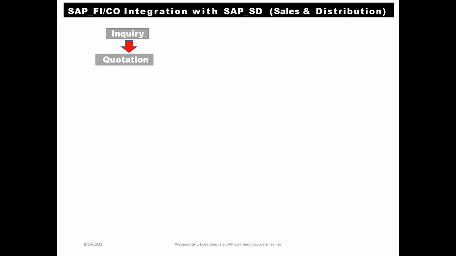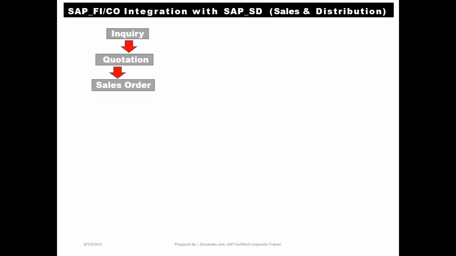So whether the product is available or not at our warehouse level, our marketing team will check with our warehouse management team, and if the stock is available, then they will go to the next level. And based upon the quotation, our marketing team will go for the sales order. Sales order means here a mutual agreement or mutual understanding between the customer and the company.